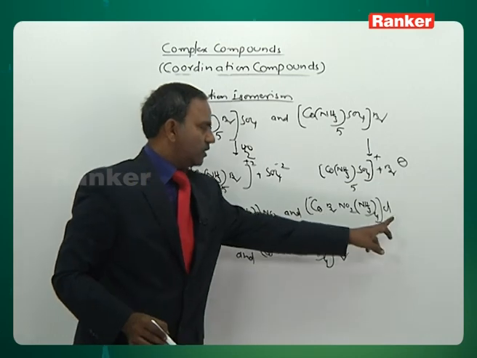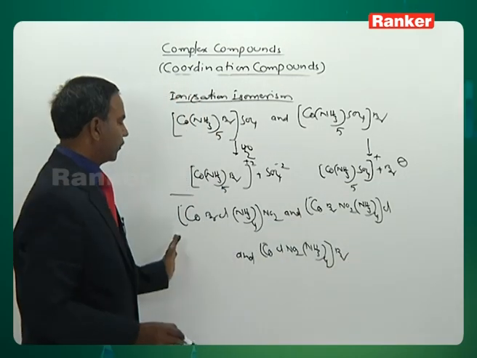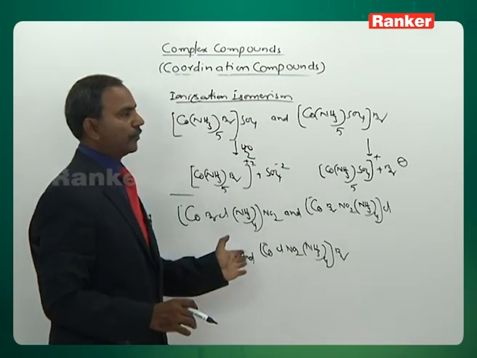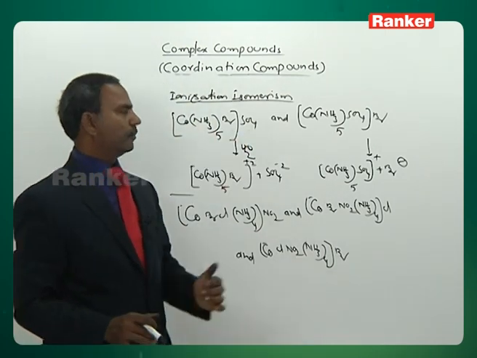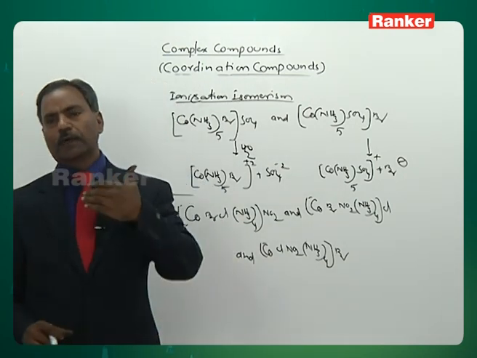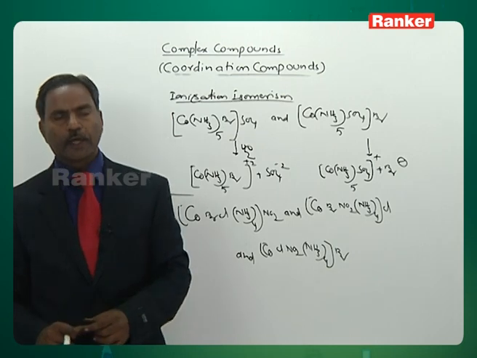NO2 is outside, Cl is outside, Br is outside. Three different types of ligands are there, so three isomers we could write. So this is ionization isomerism, and these are all ionization isomers. Coming to the next type, hydrate isomerism.